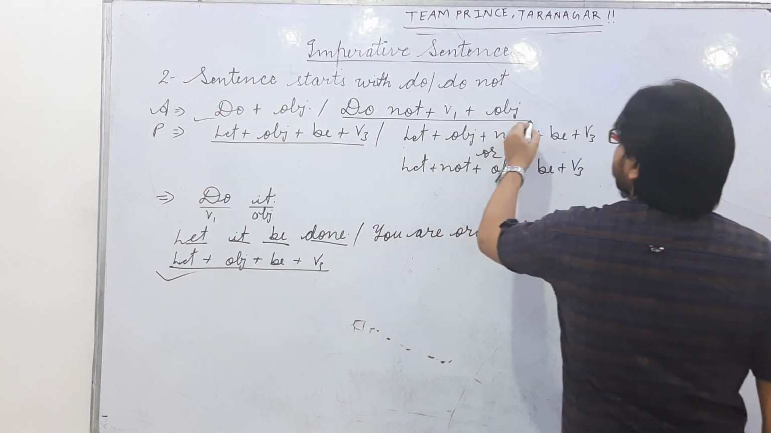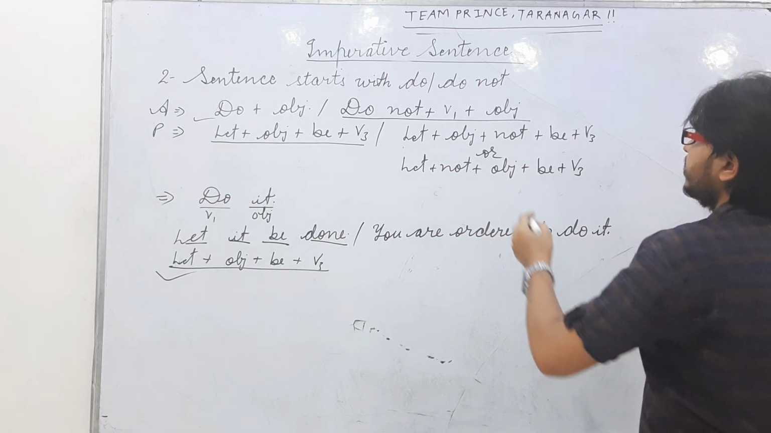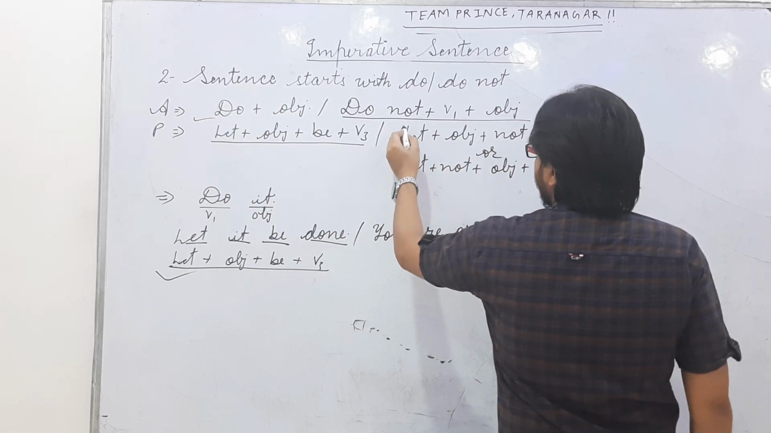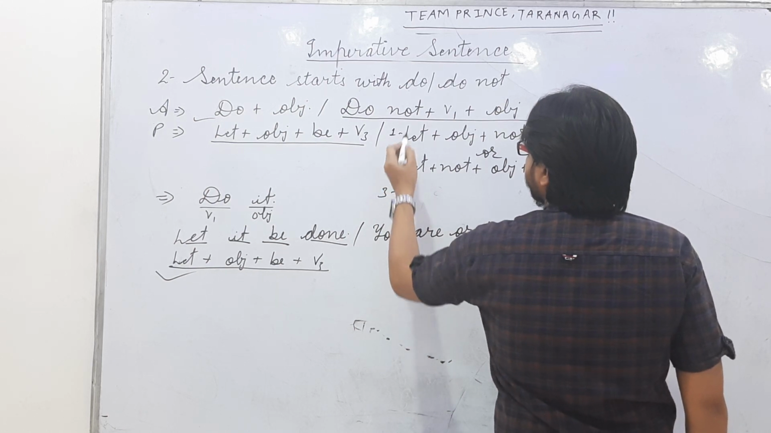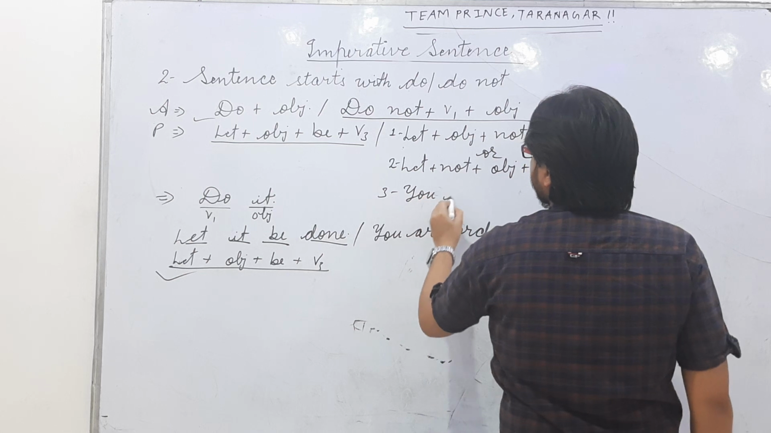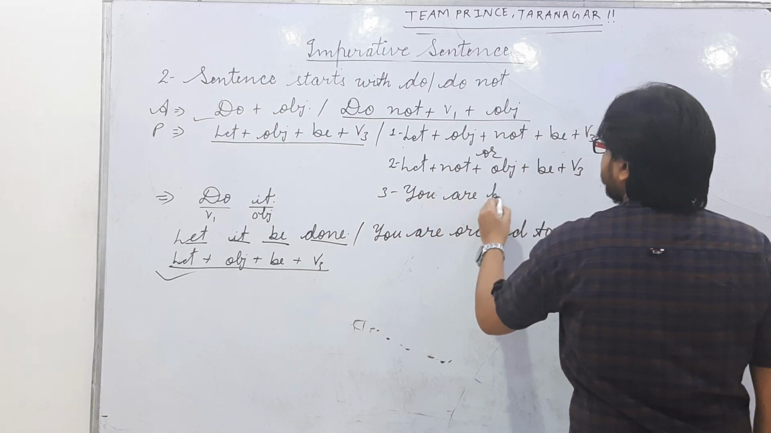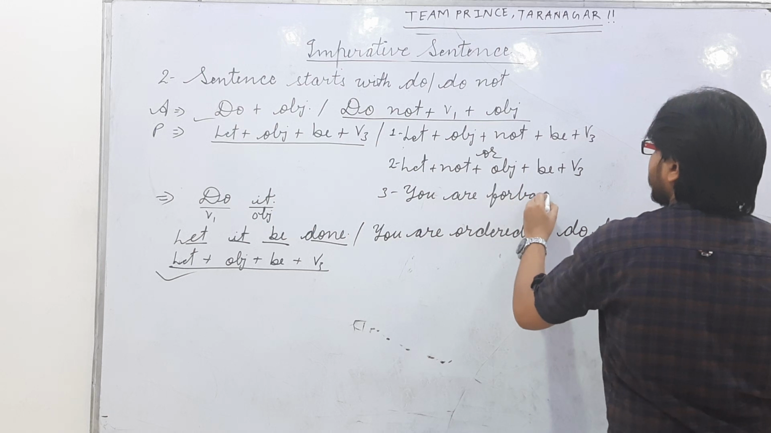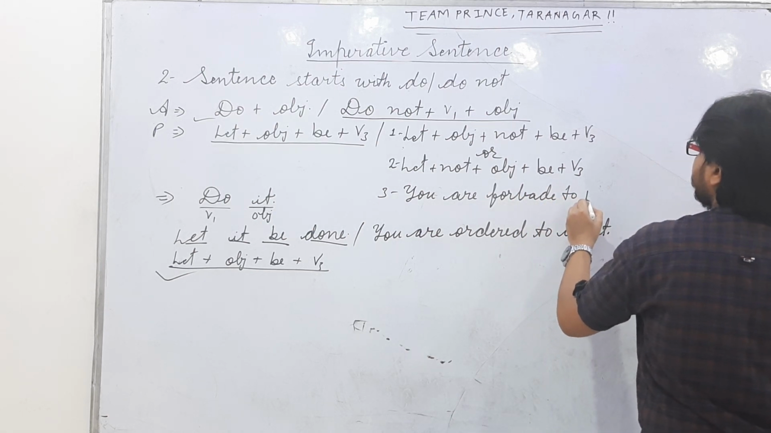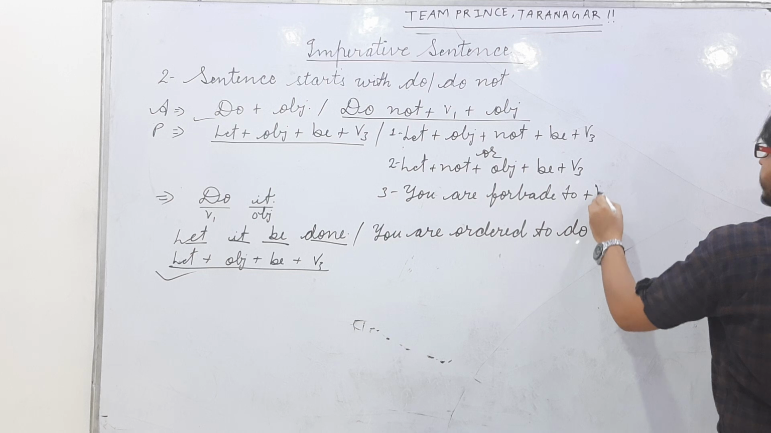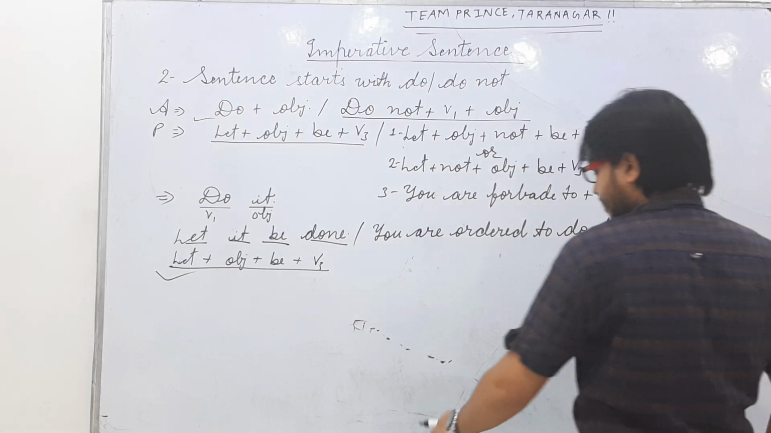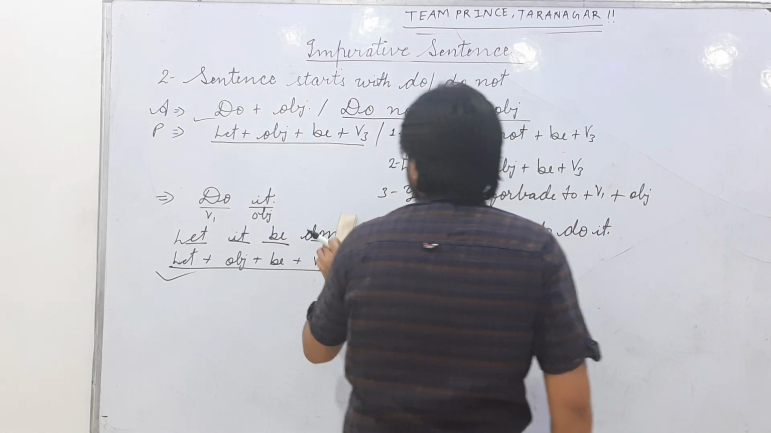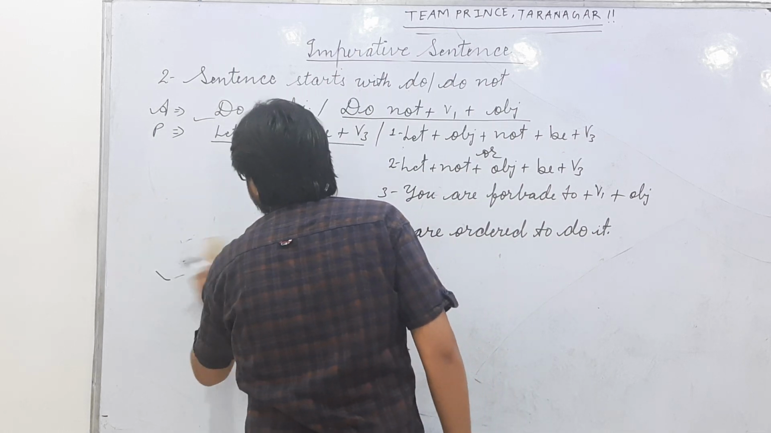Okay, now we will see sentences that start with "do not." It will change in three ways: number first, number second, and number third. You are forbidden to plus verb first plus object. Okay, let's see an example and check it in the whole way which is mentioned on the board.